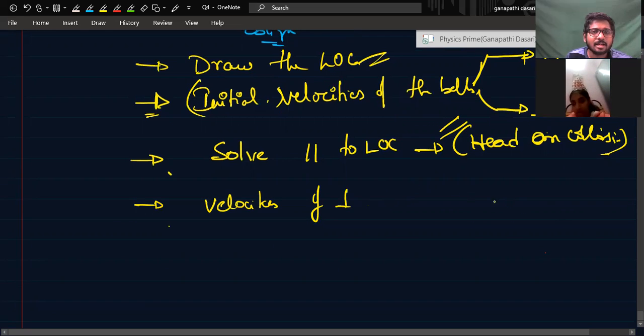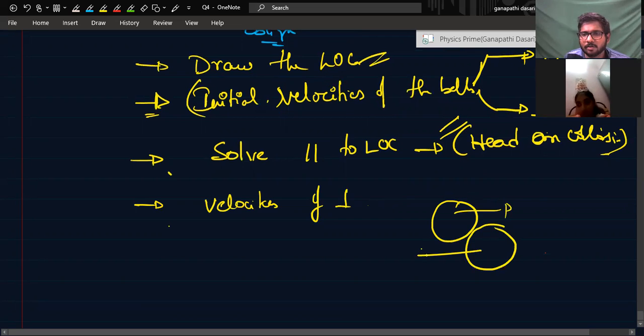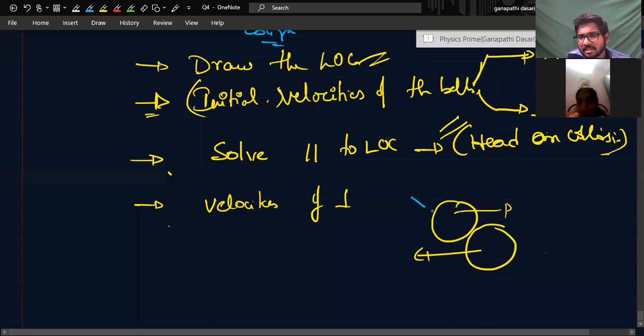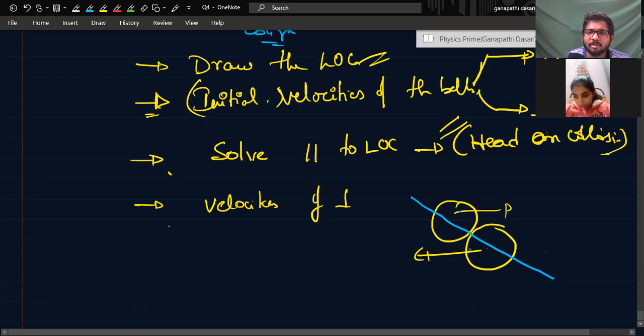Only collision. Suppose this collision is happening in this direction, like this. I will do an example for you. So now the line of collision is this one, right? Now you can resolve these velocities, whatever velocity is there, along this line of collision like this, and perpendicular to the line of collision like this, okay? And this velocity also you can resolve along the line of collision like this, and perpendicular to the line like this, okay?